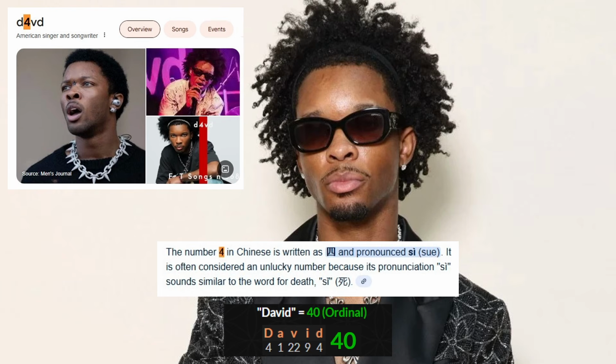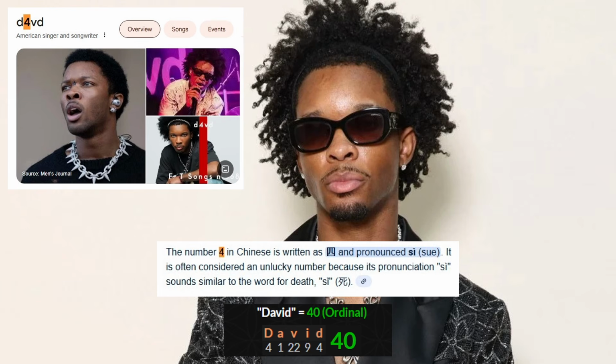His whole name is surrounding death. That's why he took the I off of his stage name, because the I doesn't have anything to do with a 4. All the rest of those letters have something to do with a 4. D equals 4, V equals 22, and really in the reduction cipher, that's 4.